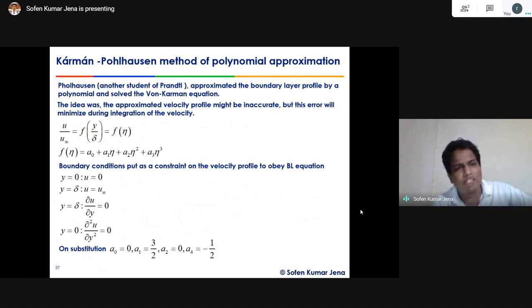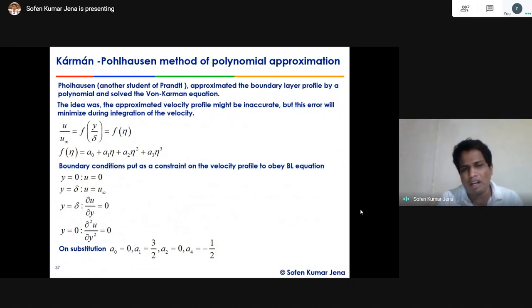With the same approximation, we derived u by u infinity equals some function of y by delta, the similarity transform parameter eta. Pohlhausen approximated the function f of eta as a polynomial of order 3.